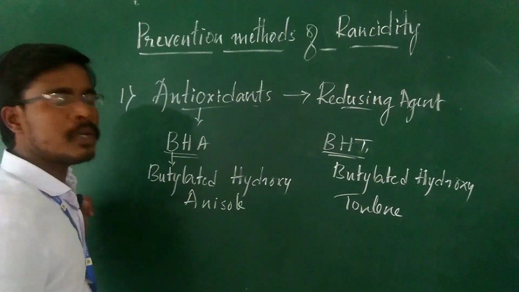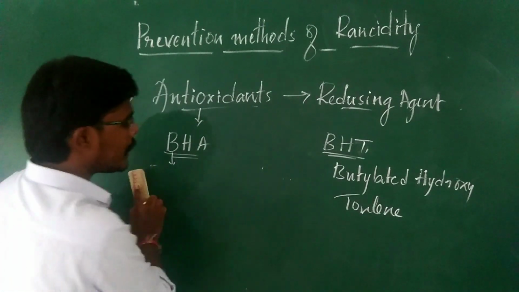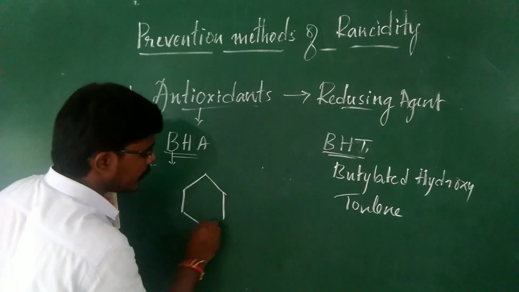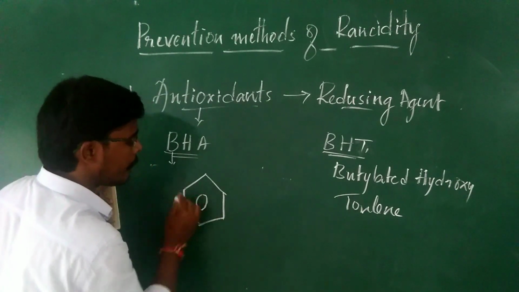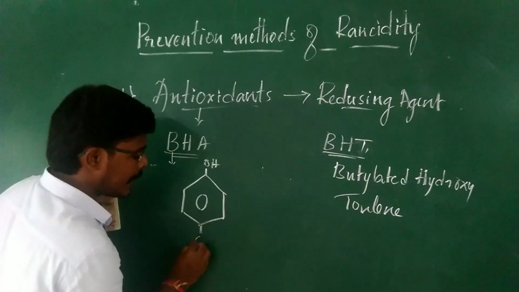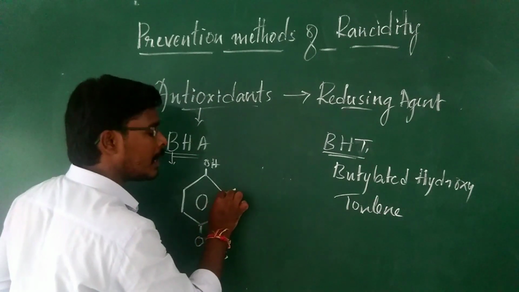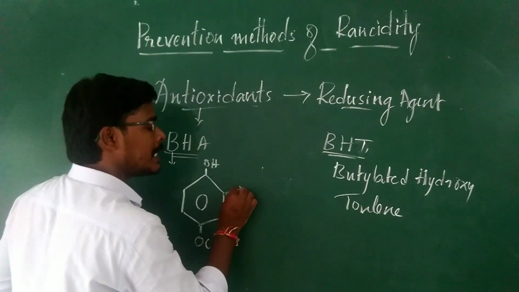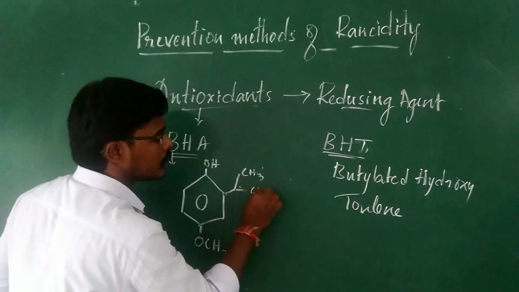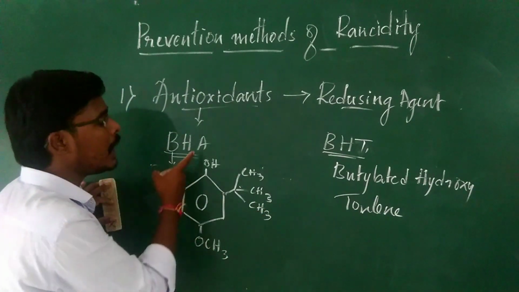Even though, they may ask you the structure also. So this structure can be drawn. Just look at the board. First of all, you have to take a benzene ring. To this benzene ring, you are going to add a chain. Here the OH group will be present upside, and downside the OCH3 group will be present. And here at the right corner, a carbon atom is attached with 3 methyl groups. So this is butylated hydroxy anisole.